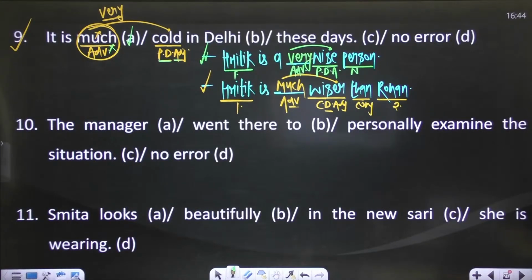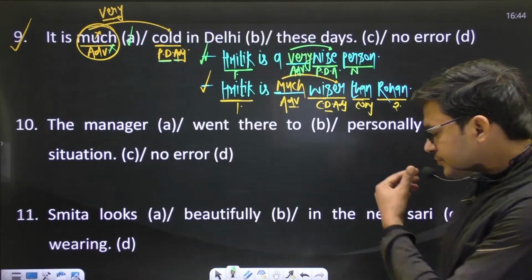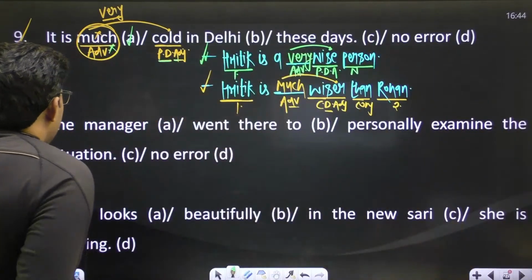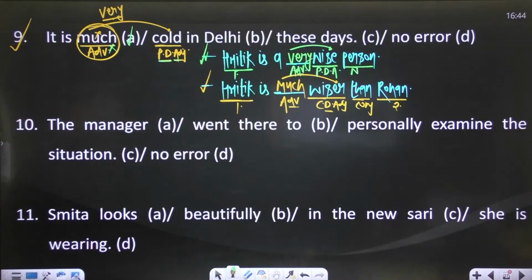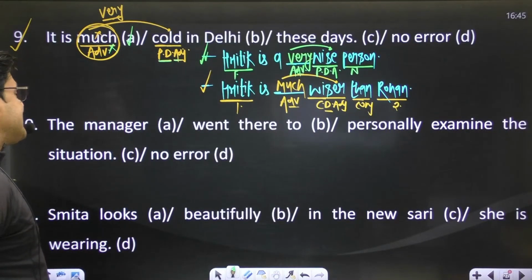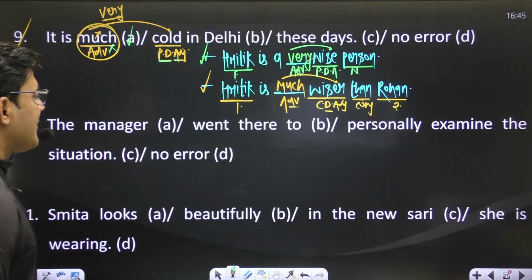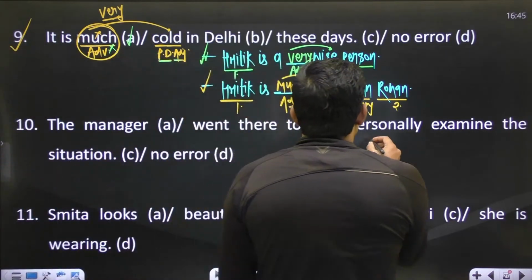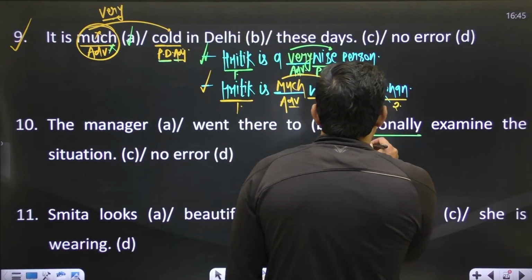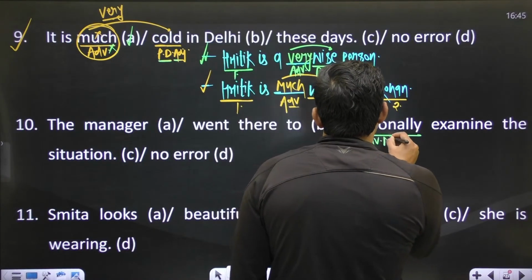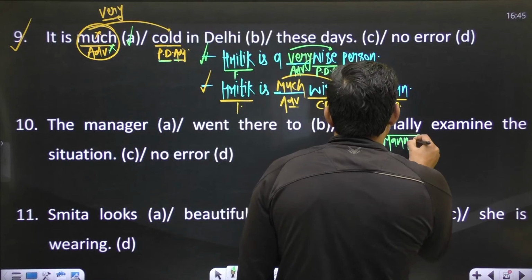Went there personally. Very nice. Okay. In this sentence, we know it very well: the manager went there to personally examine the situation. Here you have an adverb, personally. This is an adverb of manner.